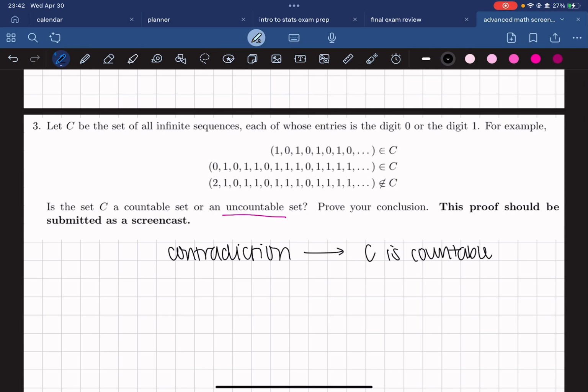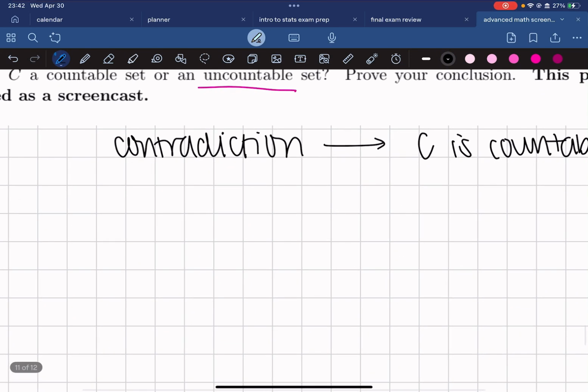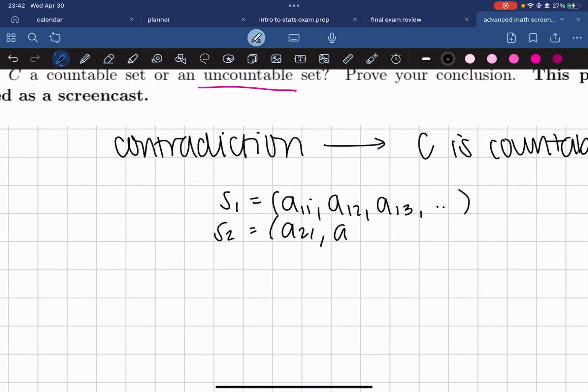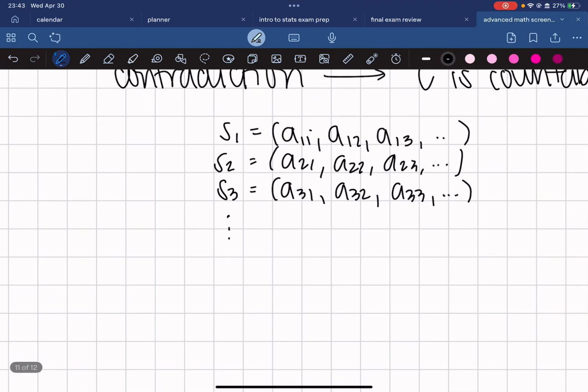Because I assume C is countable, that means I can make a list of all sequences. So sequence 1 is going to be A11, A12, A13, and so on. Sequence 2 is going to be A21, A22, A23, and so on. Sequence 3 is going to be A31, A32, and A33, and so on. And we have more sequences, and each row is an infinite sequence of zeros and ones.